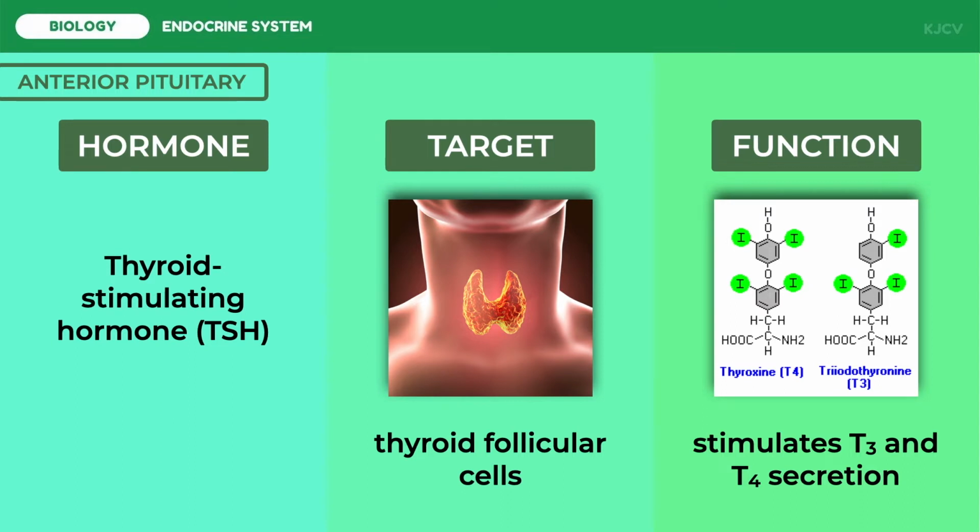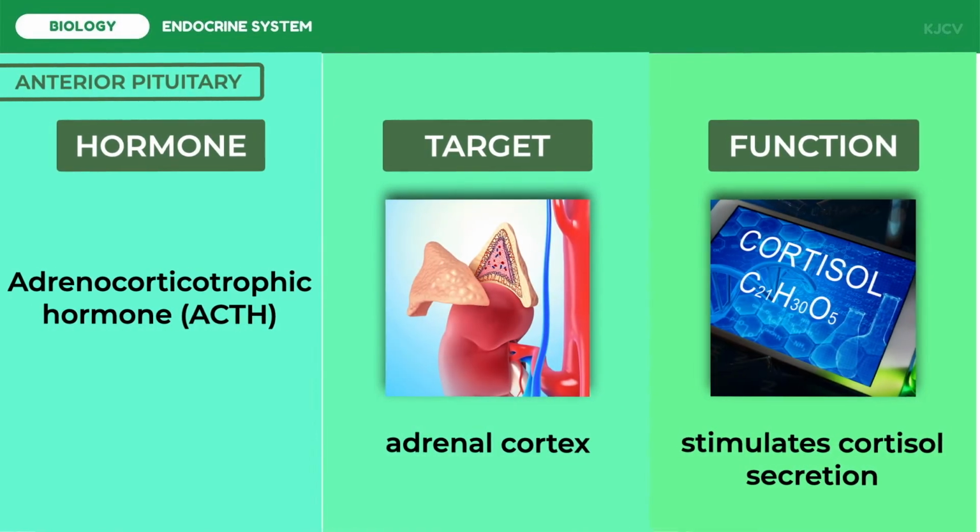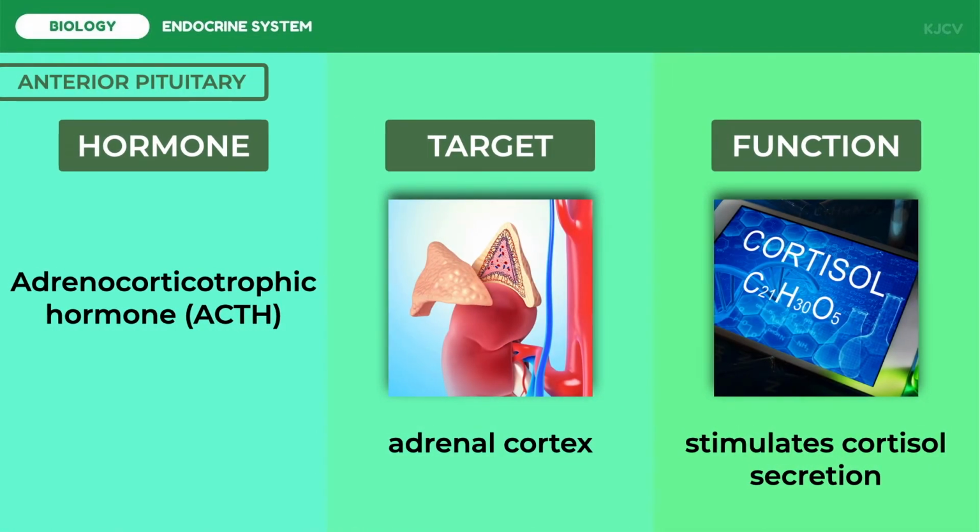First, the thyrotropes secrete a thyroid-stimulating hormone, or TSH or thyrotropin, which stimulates secretion of thyroid hormones T3 and T4 and growth of the thyroid gland. Corticotropes produce and release adrenocorticotrophic hormone or ACTH, the hormone that stimulates cortisol secretion by the adrenal cortex and promotes growth of the adrenal cortex.